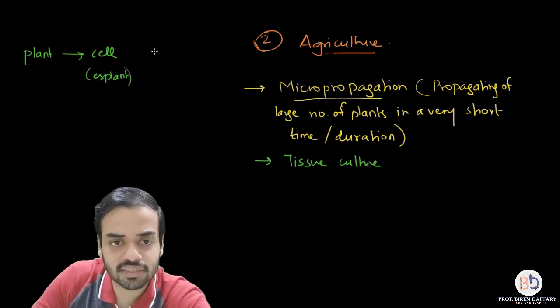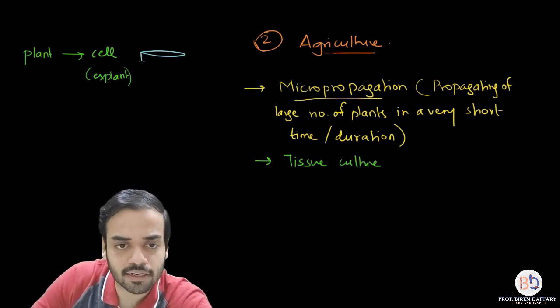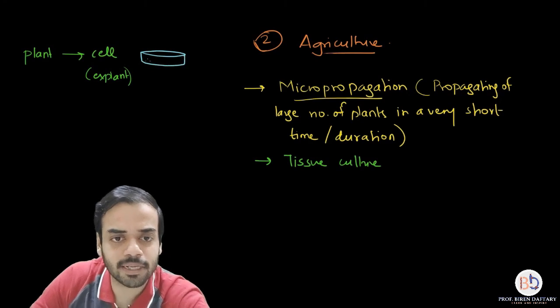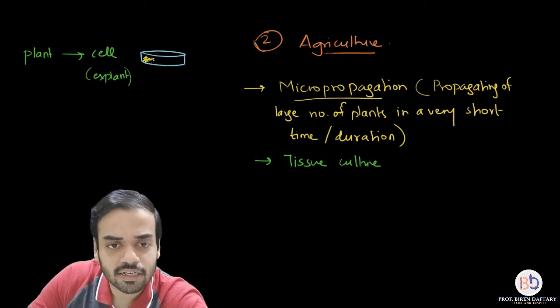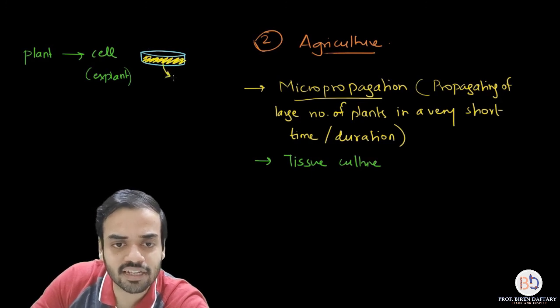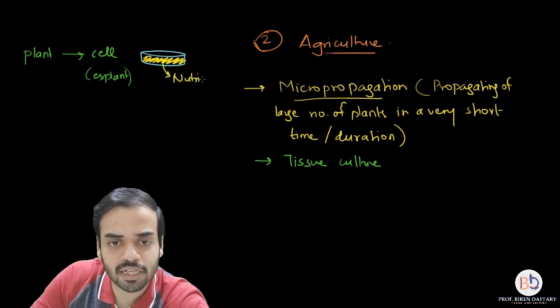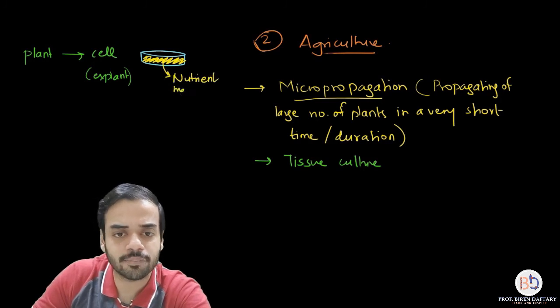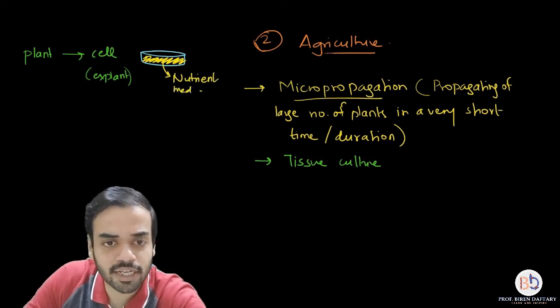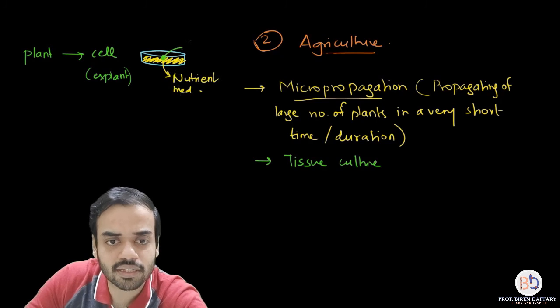So just imagine this is a Petri plate which we take, and in this Petri plate I will add nutrient medium. Nutrient medium is the medium in which that cell will grow. So I am labeling it as nutrient medium, and in that nutrient medium I am going to insert the explant.